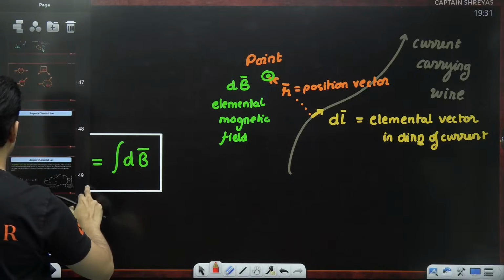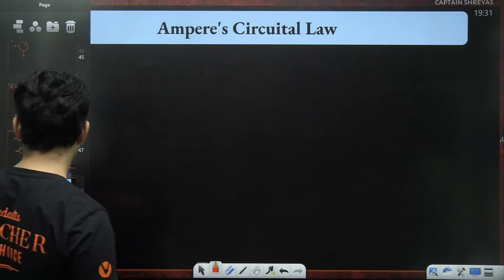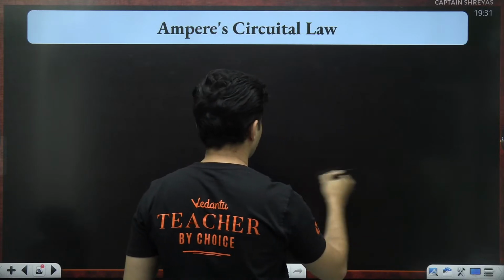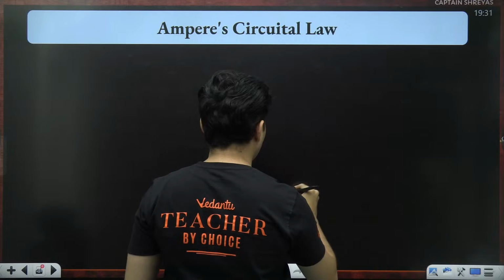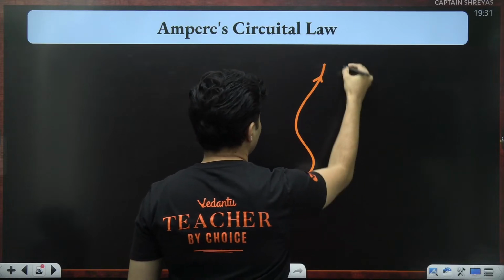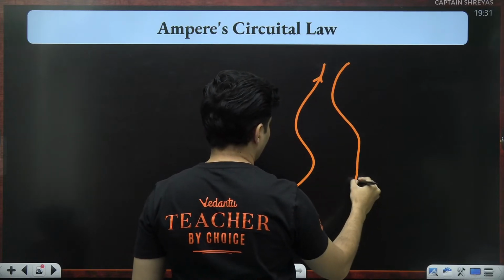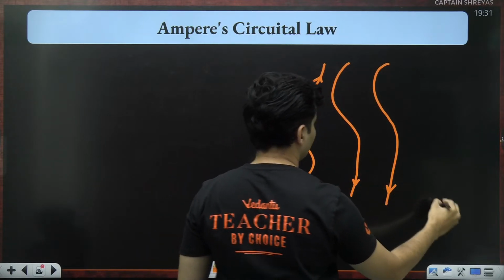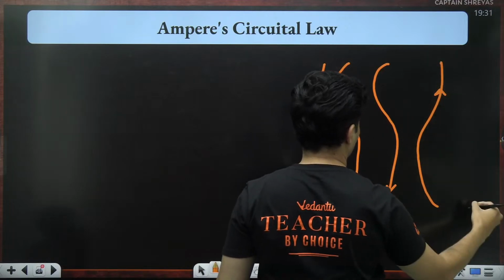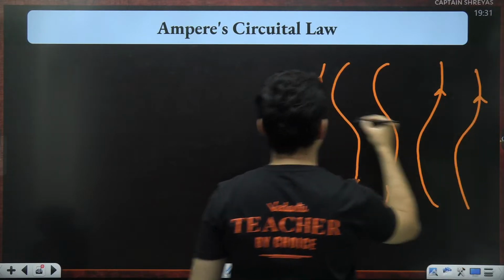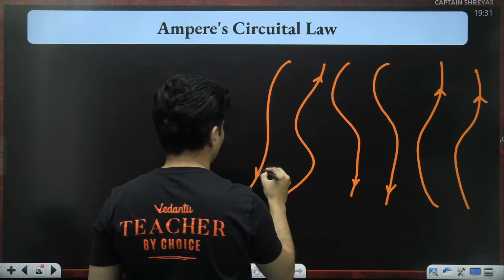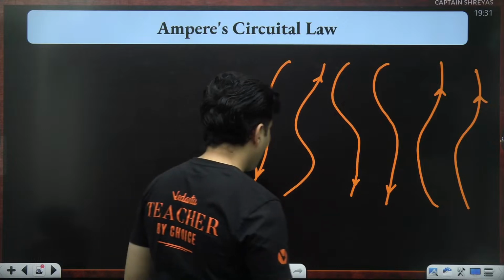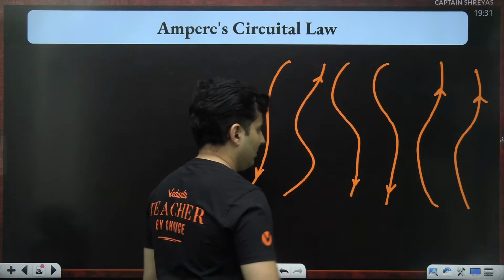So let me show it right over here. Say for example, these are our wires which are carrying some currents. You take a closed path.